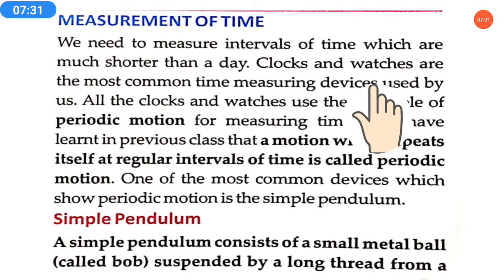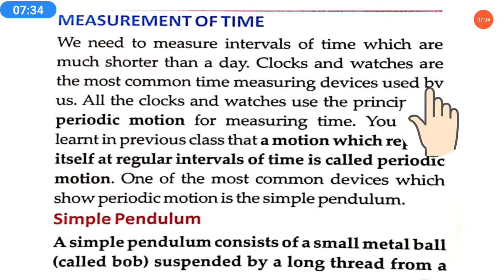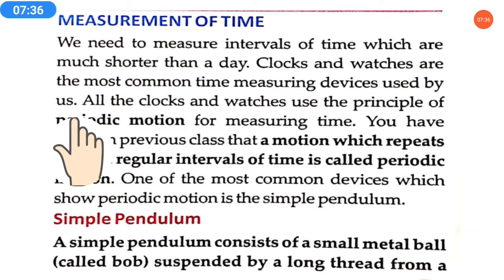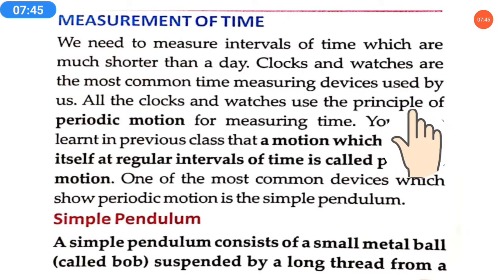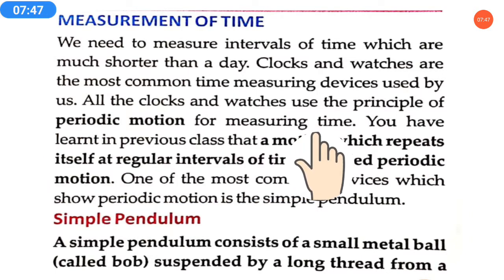Clocks and watches are the most common time measuring devices used by us. To measure even a short interval of time at present, we can find it with the help of clocks and watches. All the clocks and watches use the principle of periodic motion for measuring time.